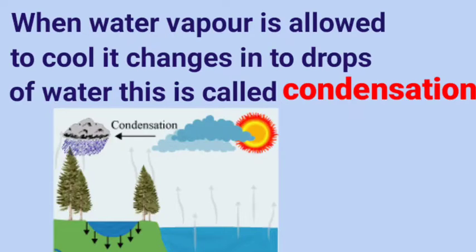Condensation. When water vapor is allowed to cool, it changes into drops of water. This is called condensation. Evaporation happens when water is heated and condensation when water is cooled. Look at an experiment on how condensation takes place.